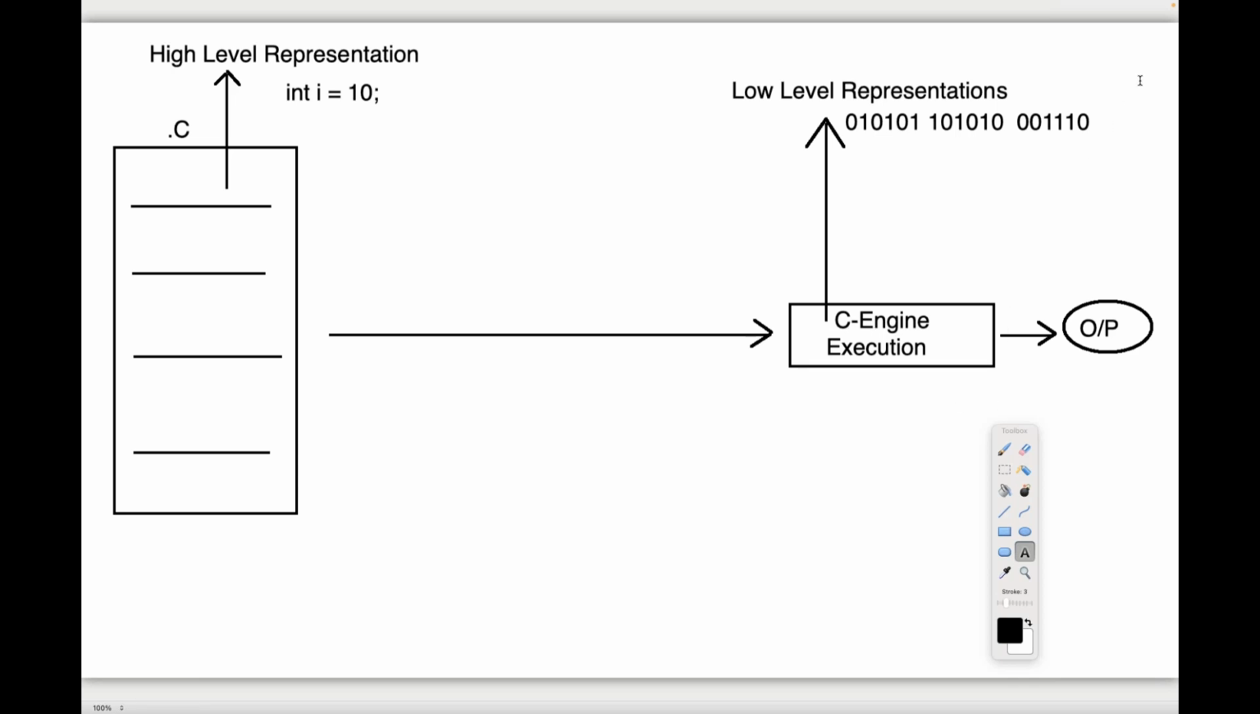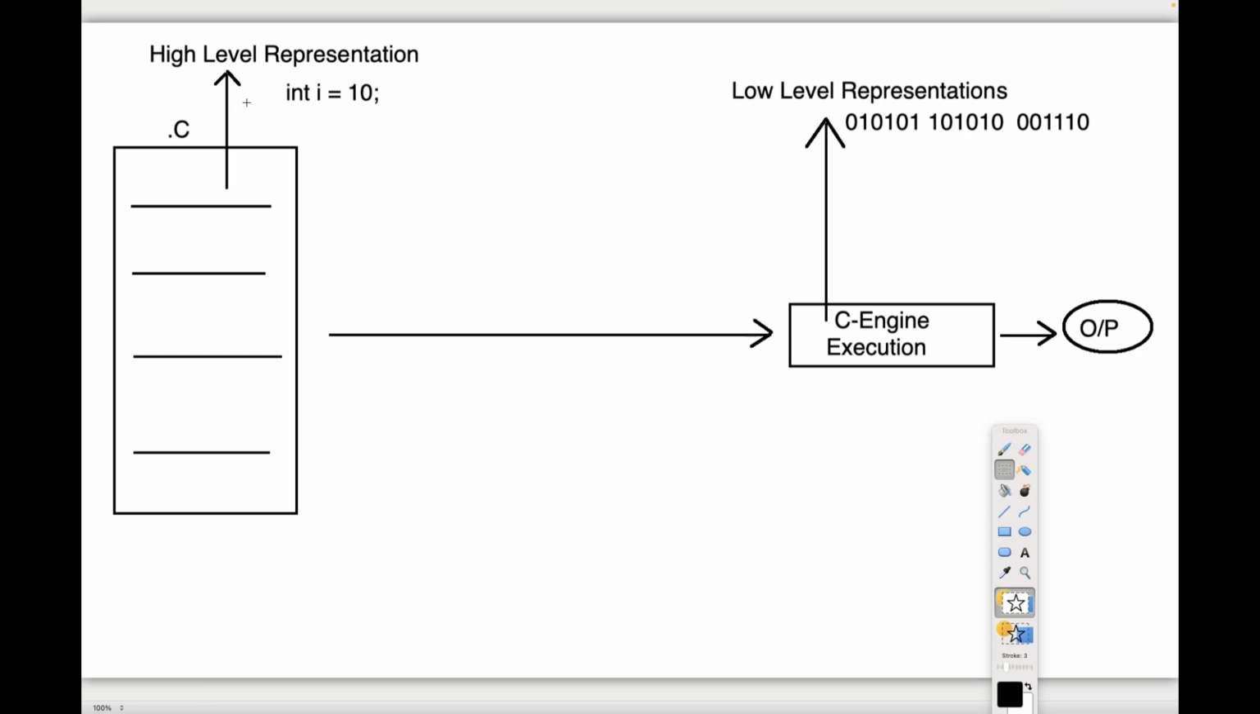Right. Now I'm going to give some clarity. Observe carefully. In this particular scenario, the developer is unable to write the program in low level, and the C engine is unable to execute the program directly in high level. So exactly in this situation, to execute our program, we need some translation. What type of translation is required here? We need a translation to convert the program from high level representation to low level representation.